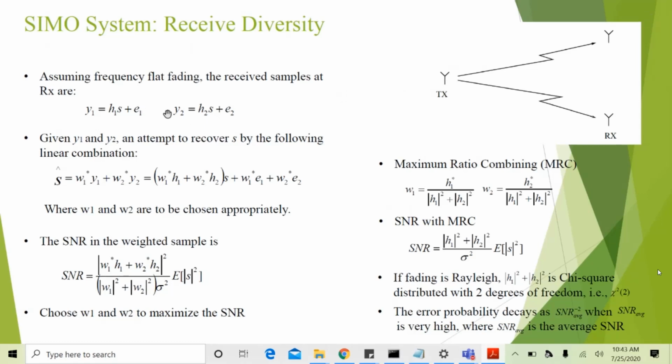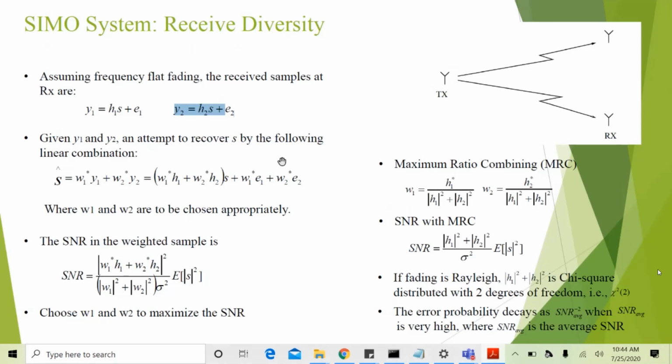The received symbol at the first receive antenna is Y1 = H1S + E1, where E1 is the noise at the first receive antenna, and the received symbol at the second antenna is Y2 = H2S + E2, where E2 is the noise at the second receive antenna. H1 and H2 are the fading coefficients from the TX to the first antenna and the second antenna respectively. Let us say we have Y1 and Y2 at the RX.